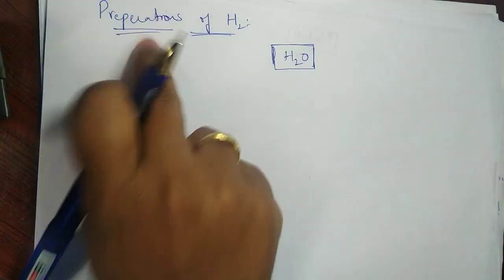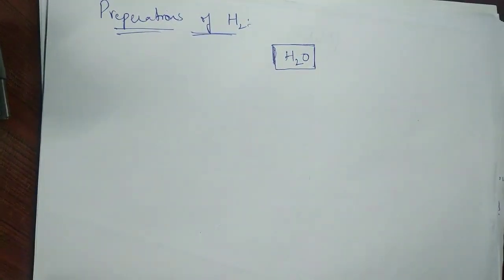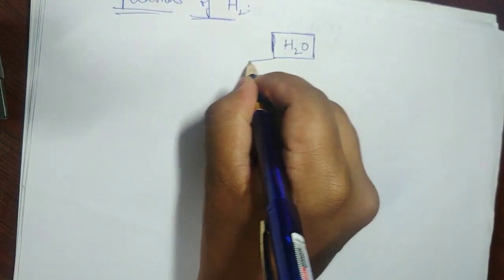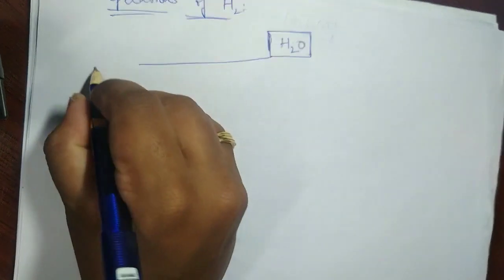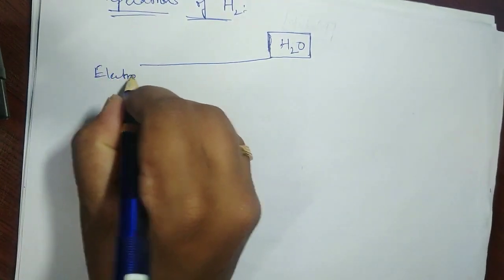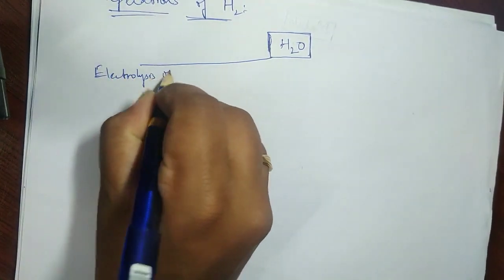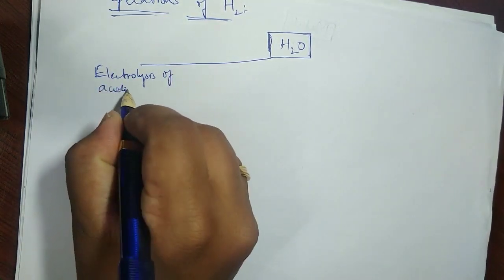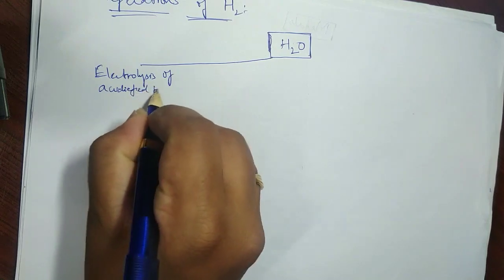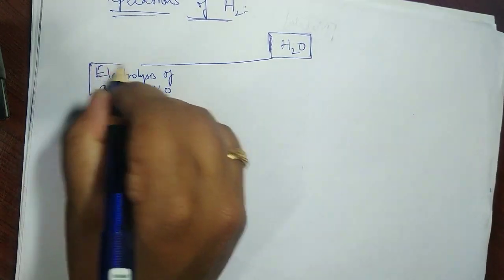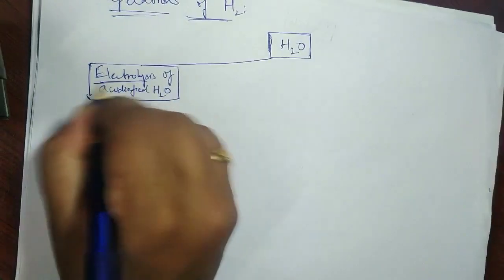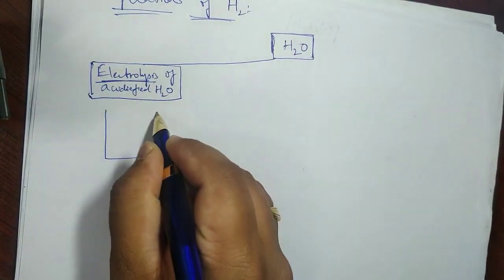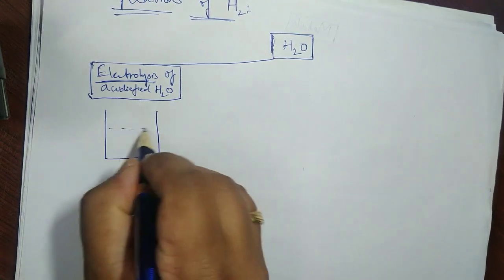Preparation of hydrogen from water, there are many methods. Let me put it like this. The first one is electrolysis of water, in fact acidified water or alkali water, that is basic water, acidified water or basic medium. What you do is very simple. Electrolysis: you have a container in which water is taken.